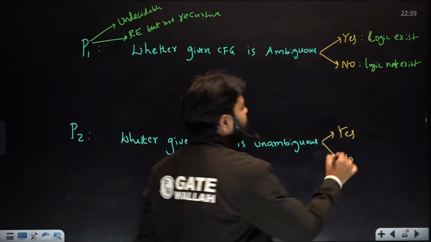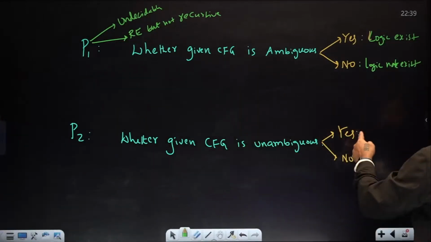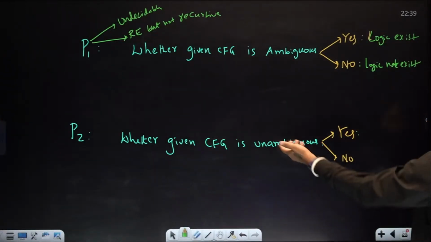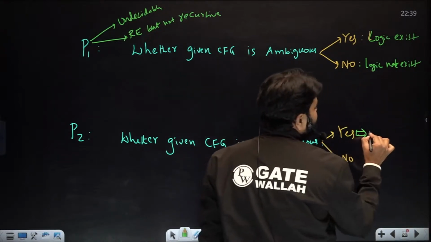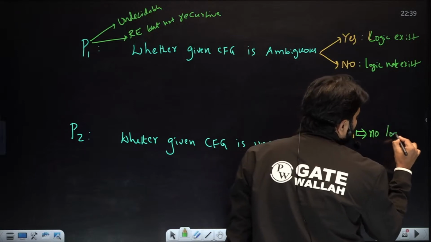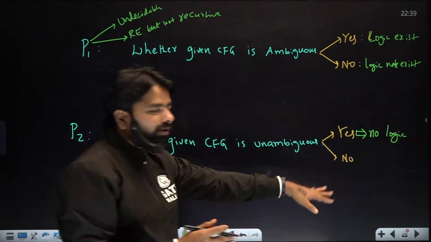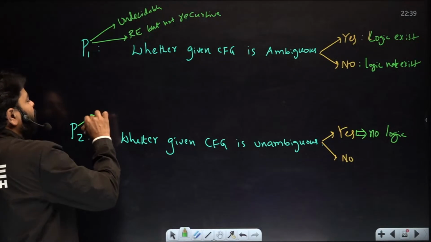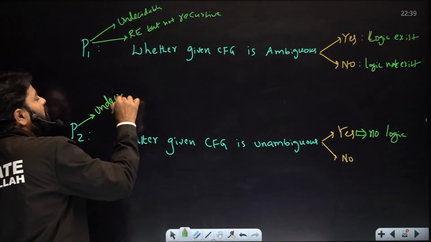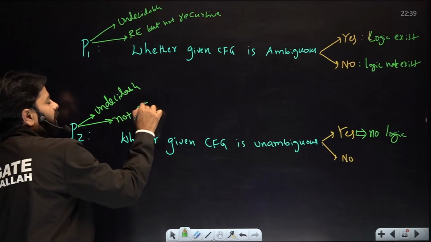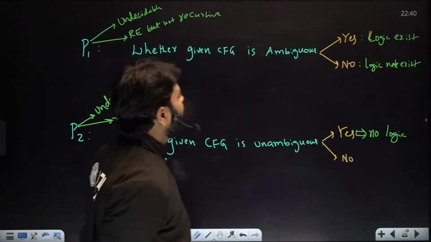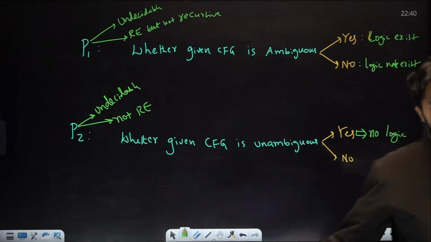Here when you look at it, yes means unambiguous, no means ambiguous; not unambiguous means ambiguous. So we will have a logic for that. For yes there is no logic at all. When you don't have a logic, don't look for what is no. Even though it is undecidable, yes is not having a logic, so it is not an RE problem. Is that clear?